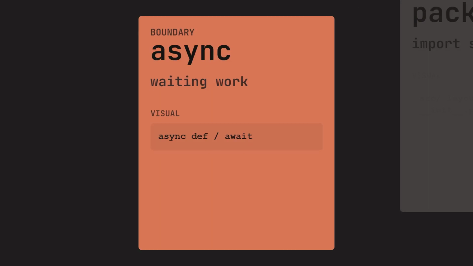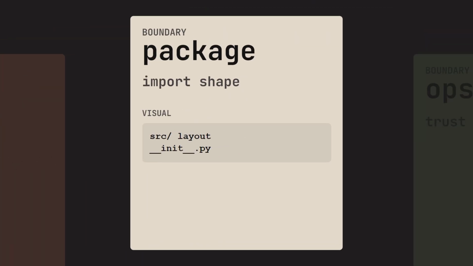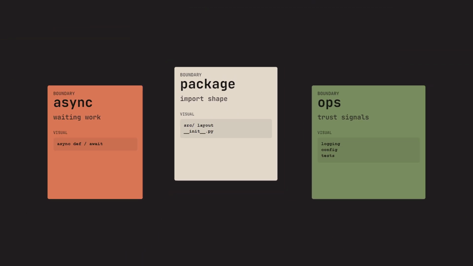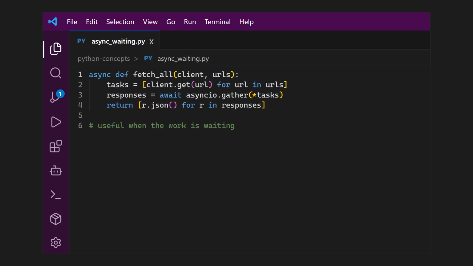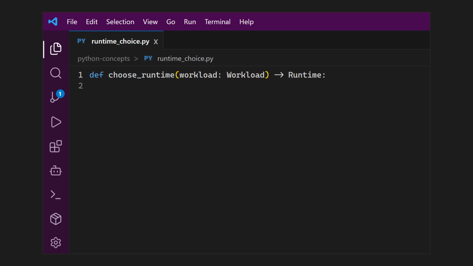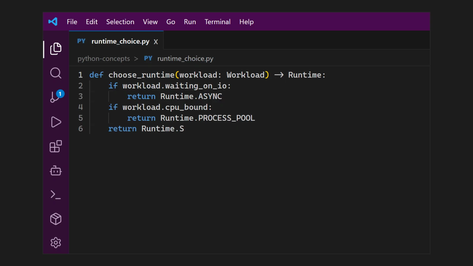The 10th concept is project-level responsibility. Async code is one part of that. It is useful when the program coordinates work that spends time waiting on files, sockets, APIs, queues, or databases. It is not a general speed switch. Before using async, ask whether the problem is waiting, CPU work, or coordination between many waiting tasks.